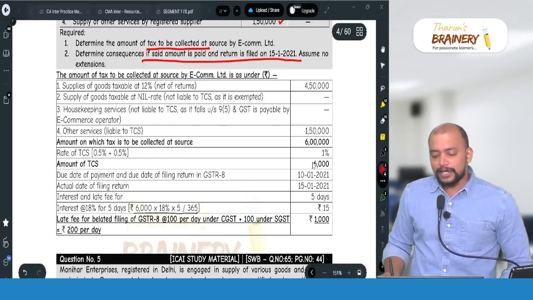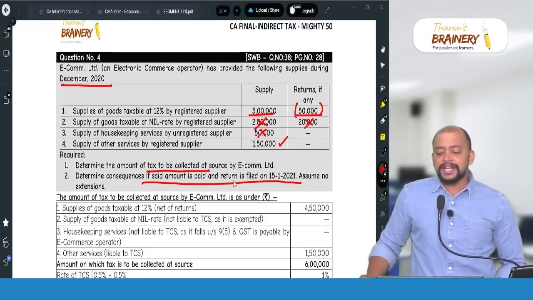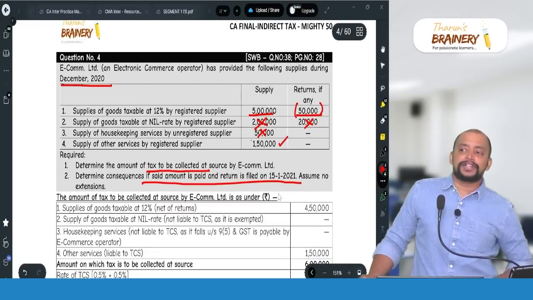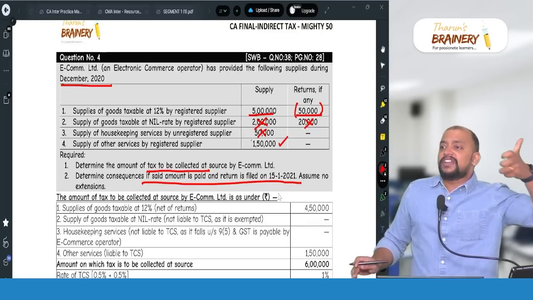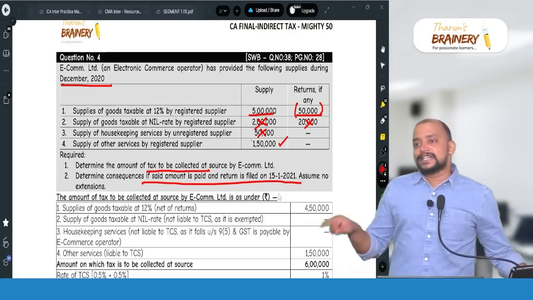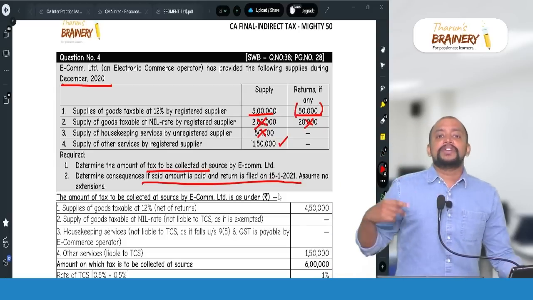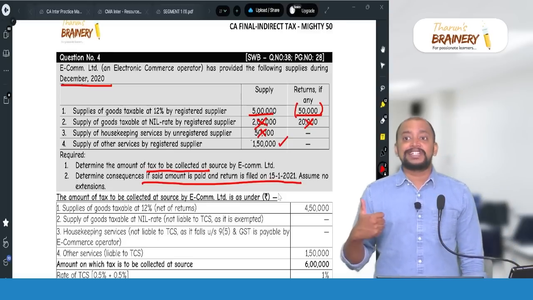Now, this 6,000 rupees should be paid by 10th January 2021, but it is paid on 15 January 2021, because of which there is a late fee. The late fee, in case of TCS, is not like GSTR 7, where it is 25 rupees per day, subject to maximum 1000 rupees for TDS return.